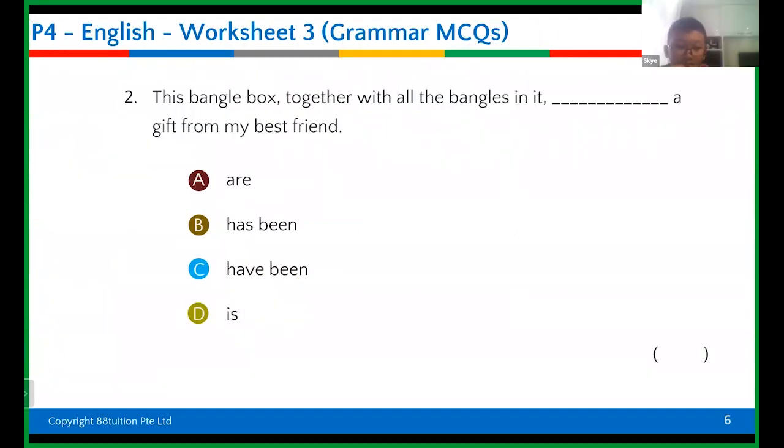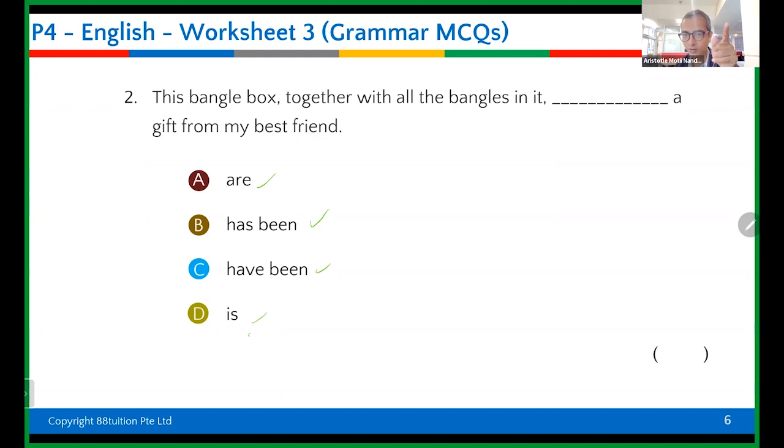This bangle box together with all the bangles in it. What's your answer? Sky, what's your answer? Is it are, has been, have been, or is? Is. You said is. And Rakshan? This is. Okay, now why do you say is, both of you?